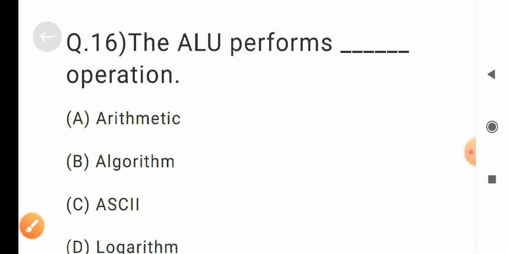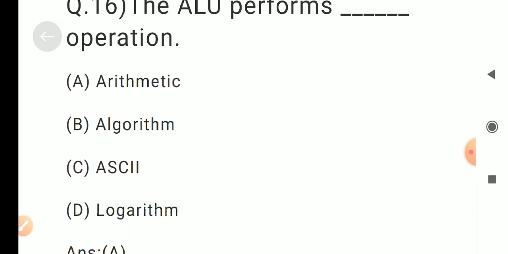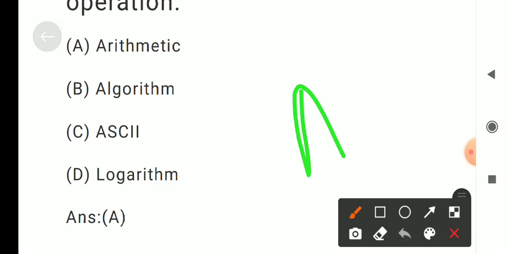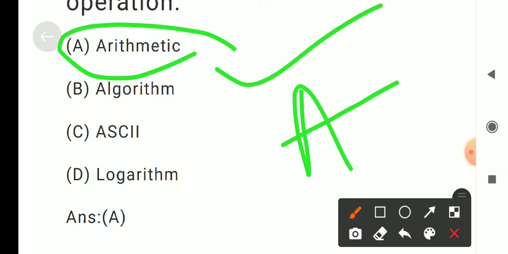Question number 16. The ALU performs dash operation. Options are A. Arithmetic, B. Algorithm, C. ASCII, D. Logarithm. Correct answer is A. Arithmetic.